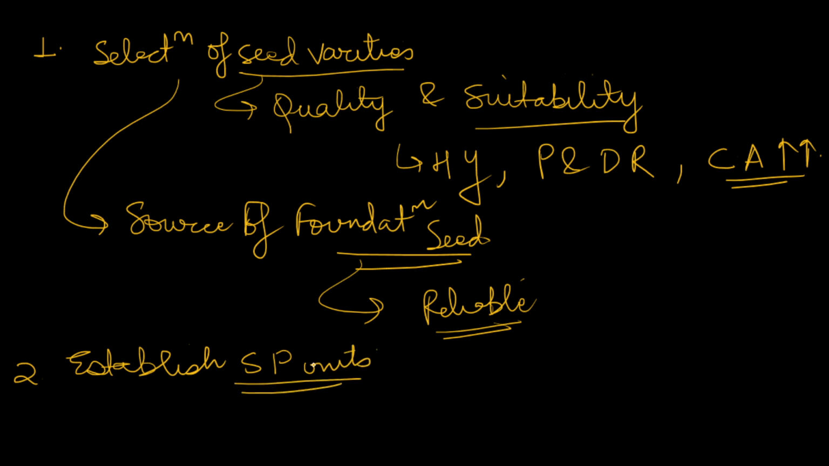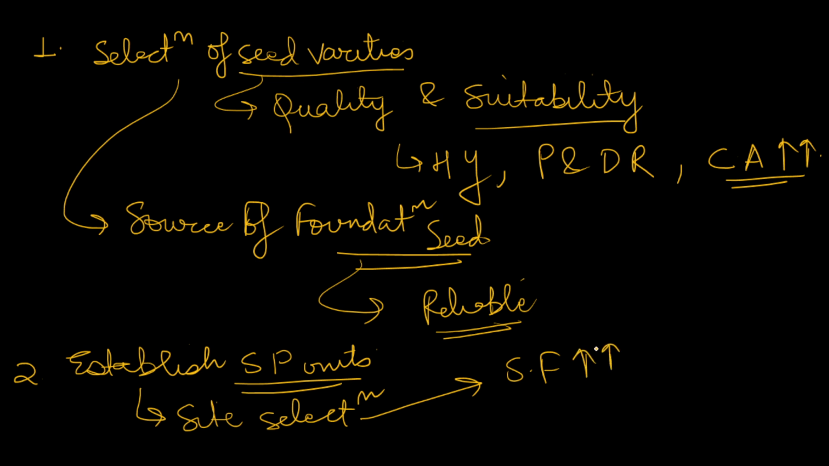Secondly, the second process is to establish seed production units. While establishing, we will keep in mind that the site selection is proper. The site we are selecting should have good soil fertility. Here the distance is proper, the space is proper, so that our isolation requirement is fulfilled.